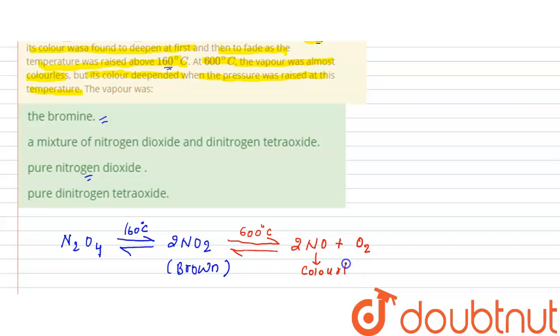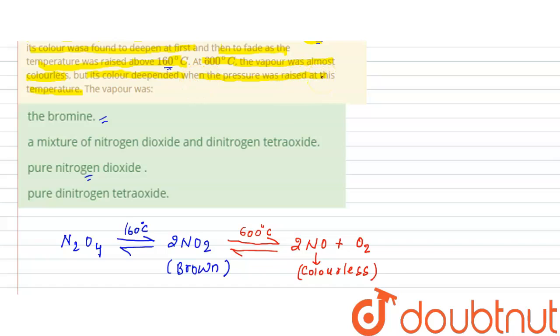We all know this oxide is colorless in nature. So you can see very well when the temperature was increased towards 600 degrees centigrade, nitrogen dioxide got converted into nitrogen oxide, which is colorless. The vapor was almost colorless, but its color deepened when the pressure was raised at this temperature.